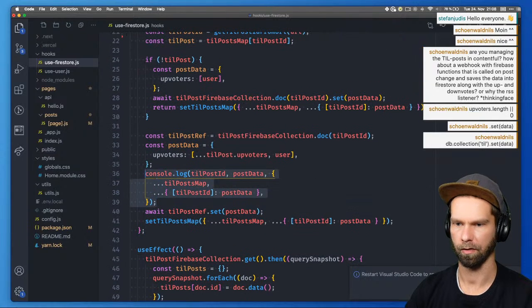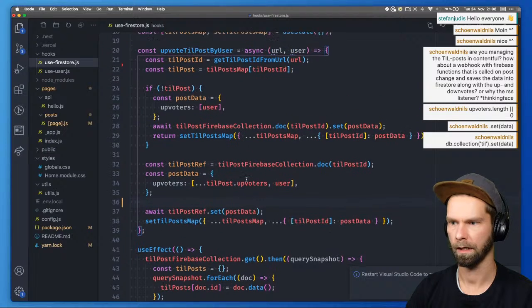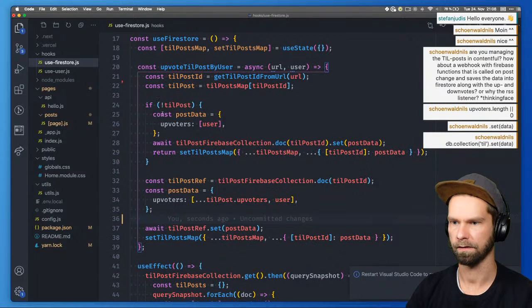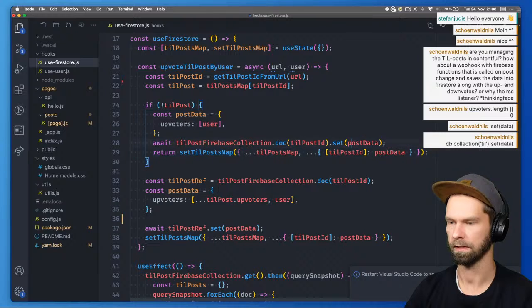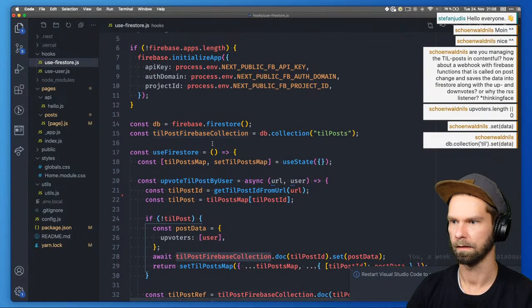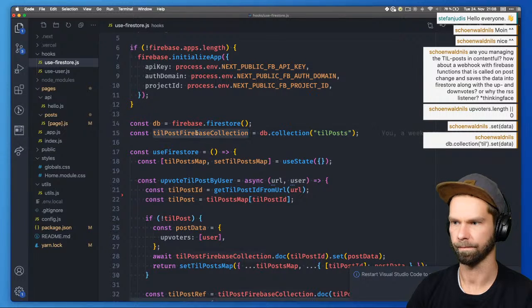let's clean up some logs because we don't need these anymore. What did we do? Yeah, it was this here, right? It was doc till post set post data, and this one was this buddy here.